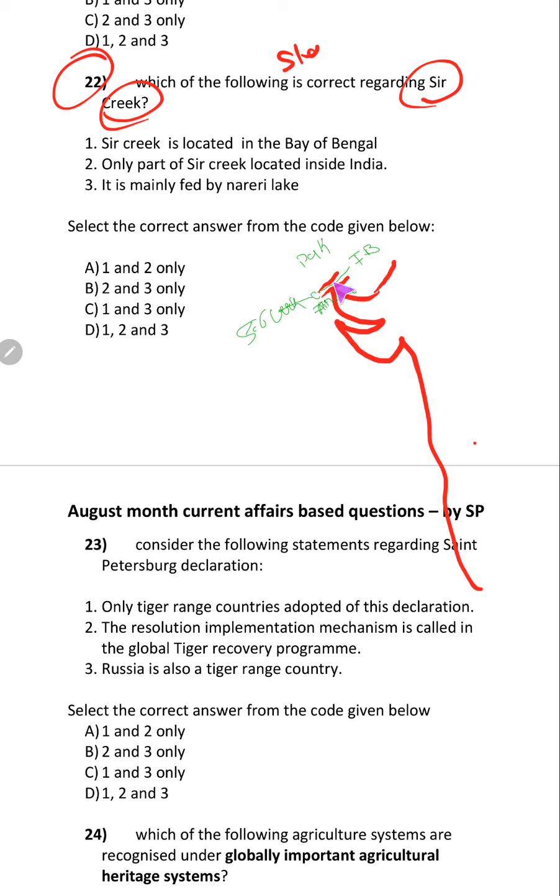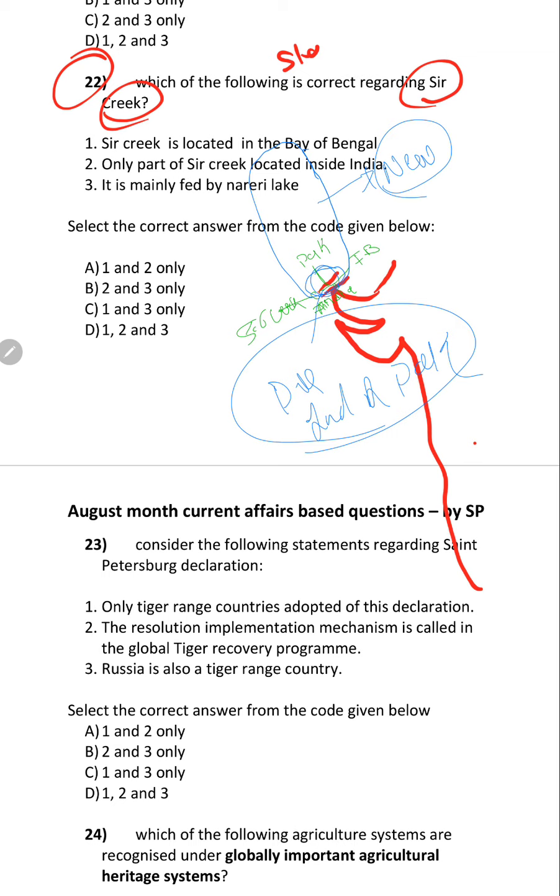In this gap, the middle path divides Sir Creek between Pakistan and India. So part of this belongs to India, part of this belongs to Pakistan. Now Pakistan has included entire Sir Creek under its border. It has released its new map. In this new map, it has included entire Sir Creek. This is actually a disputed area between India and Pakistan.